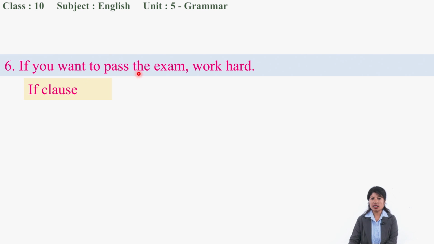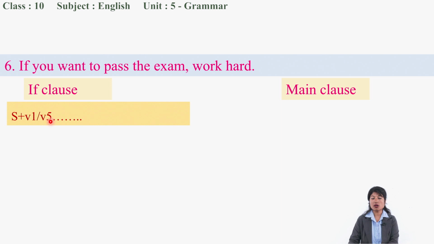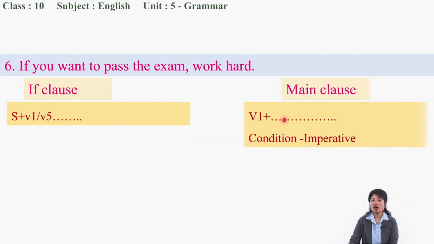If you want to pass the exam, then why in the main clause is it just work hard? There is only bhav 1, right? Why is it so? We have this structure: subject plus bhav 1, bhav 5. We have already discussed this structure. There should be shall, will plus bhav 1, isn't it? But here it is only bhav 1 because there is a condition.